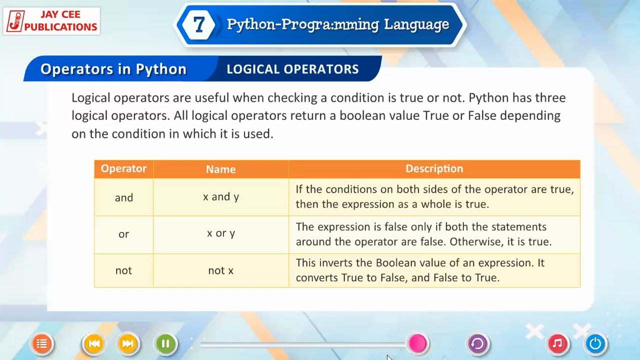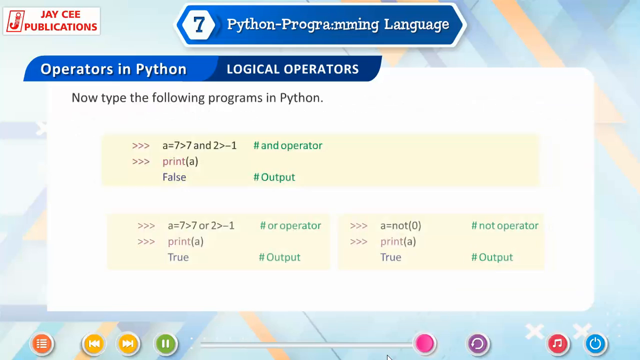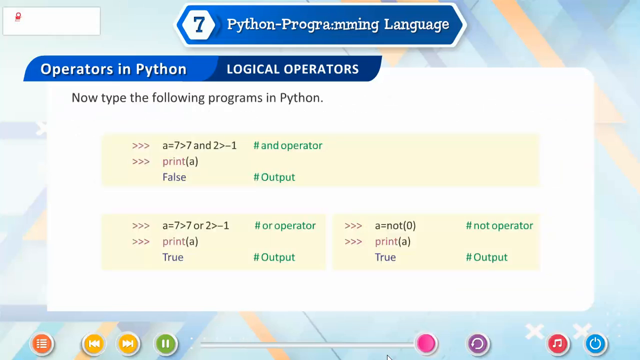Otherwise, it is true. Not x. This inverts the Boolean value of an expression. It converts true to false and false to true. Now type the following programs in Python.